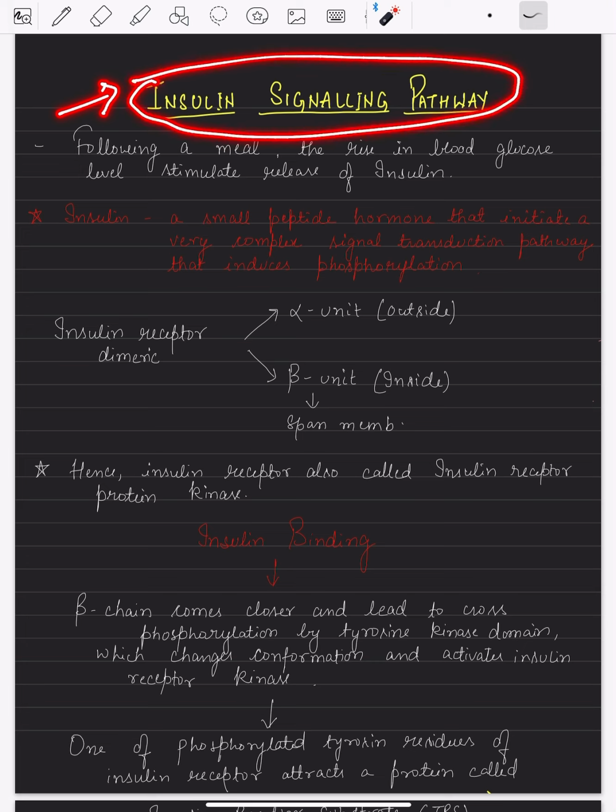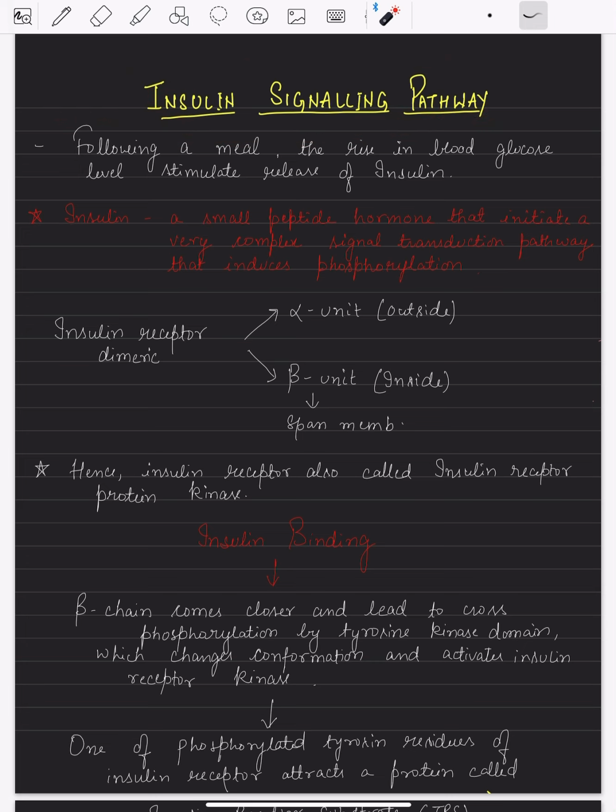Insulin is a peptide hormone secreted by the beta cells of the pancreas. Alpha cells lead to the secretion of glucagon. Beta cells secrete insulin in response to a high blood glucose level. Whenever you take a meal, that gives a signal for the release of insulin into the bloodstream. So that is the thing.